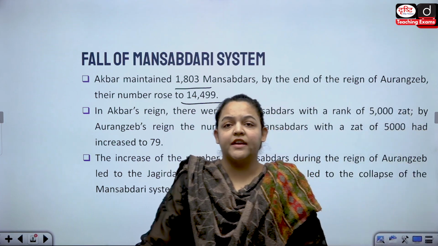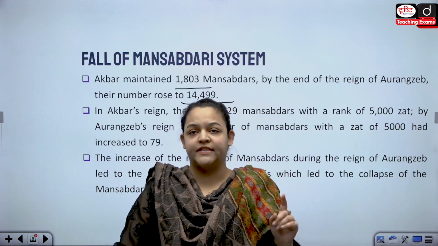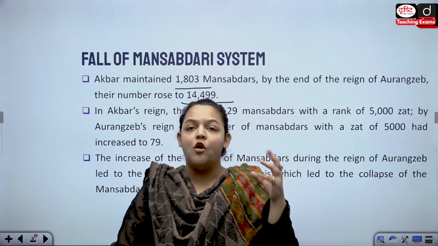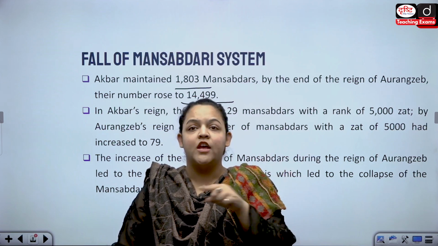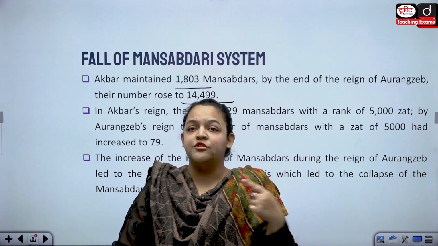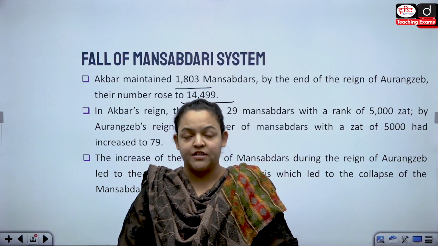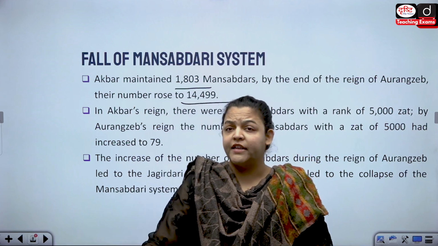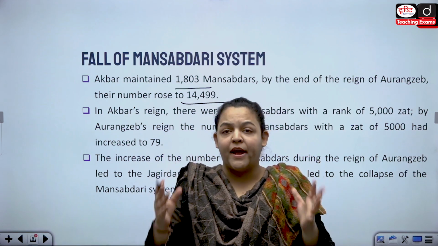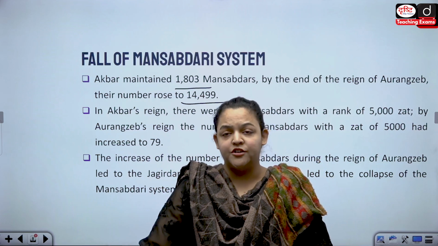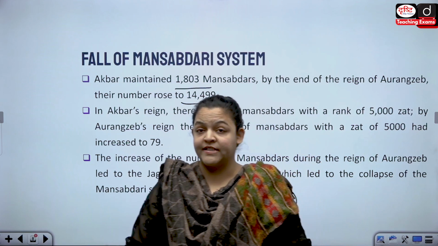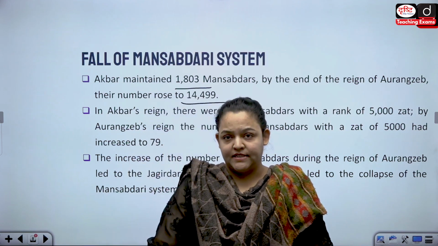See, the Mansabdari system can only continue as long as there is expansion, because you have to give them land, isn't it? And also, the king must be strong enough to keep these Mansabdars in check. You have a large number of Mansabdars here, but you do not have expansion at the same rate. So a lot of Mansabdars were not given land for a very long time. They were not given salary, but they were expected to maintain the armed contingent from their own pocket, which resulted in a lot of corruption and a lot of exploitation of the peasants, right?